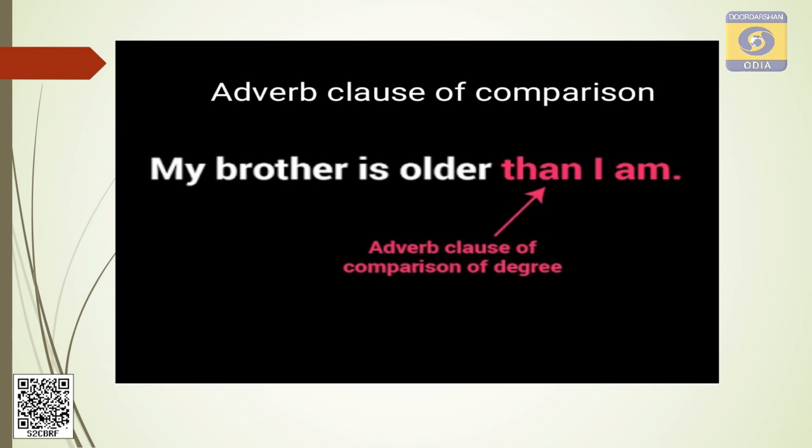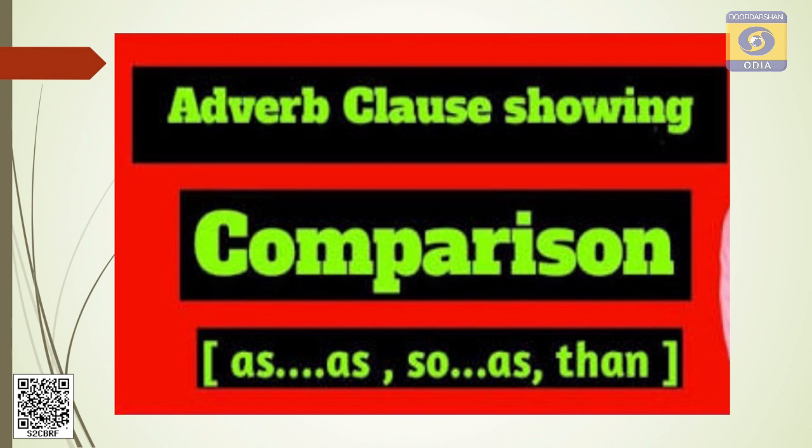Old, older, oldest is the adjective. Here the comparative degree older is used, and after that than is used. Do you follow me? So for adverb clauses showing comparison, the conjunctions are as, so as, and than.